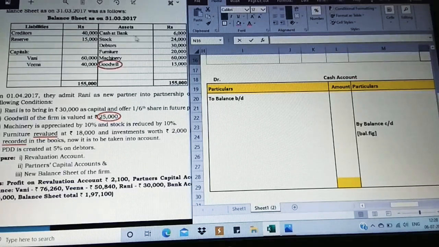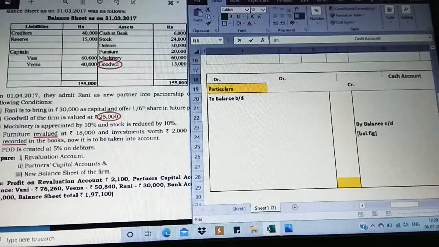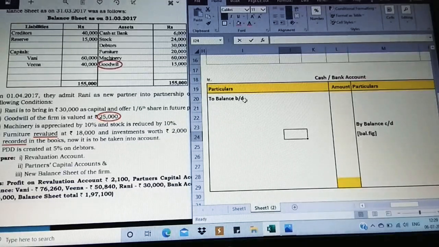Opening balance from the question. Observe on the asset side, first item cash at bank 6,000. So I'm going to change here, instead of cash account, I'm going to add bank as well. So it is cash at bank, right? To balance brought down, opening balance is 6,000 over.